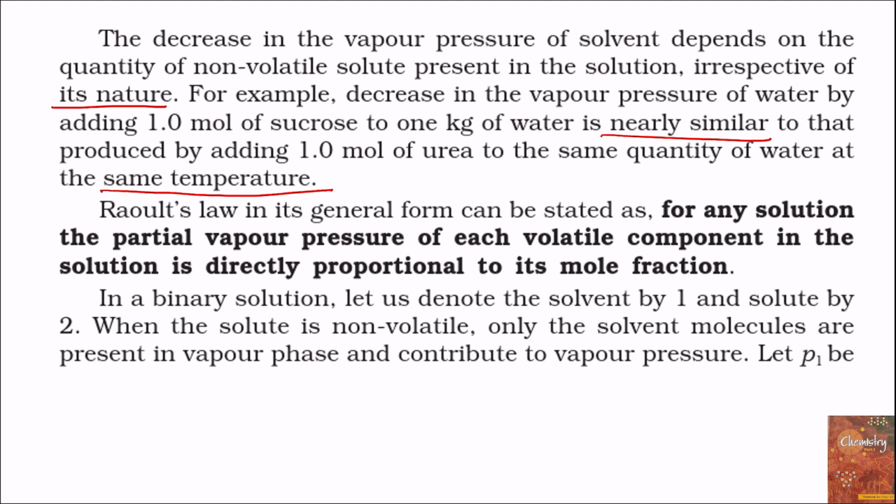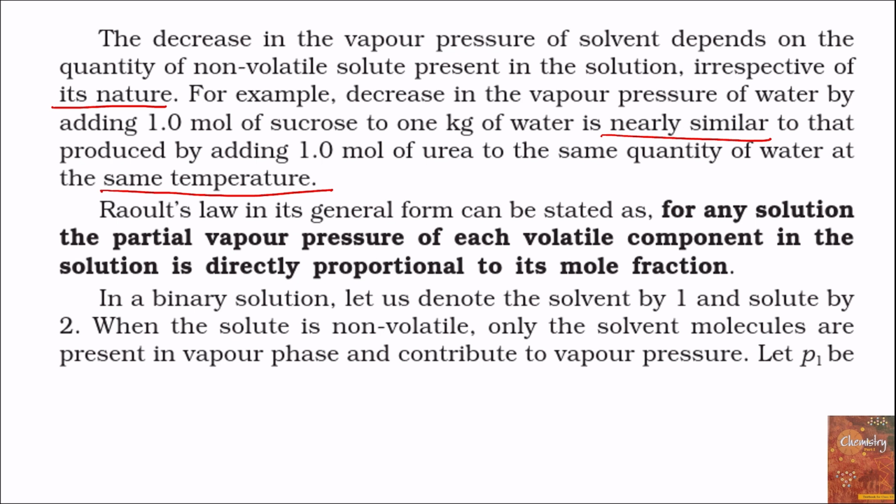So whether the solute is urea or sucrose, the decrease in vapor pressure of the solvent will not depend upon the nature of the solute. It depends upon the quantity of solute dissolved in the solvent. So if the same number of moles of solute is dissolved in the same quantity of water at the same temperature, then the decrease in the vapor pressure is nearly the same.